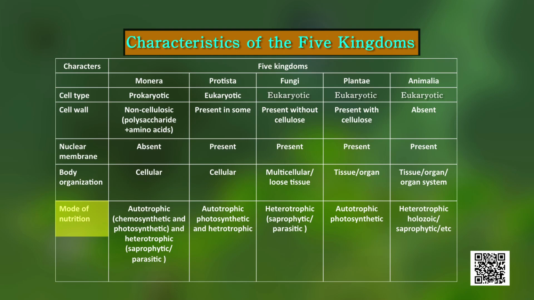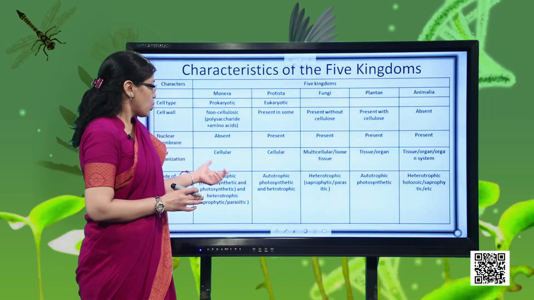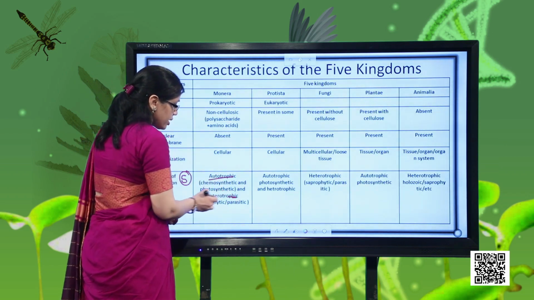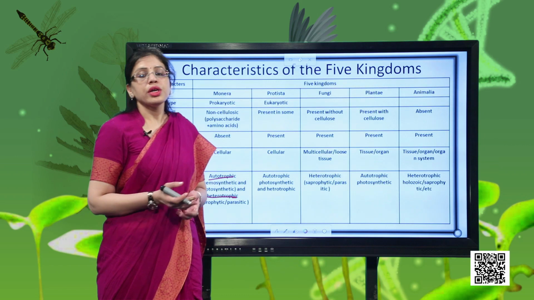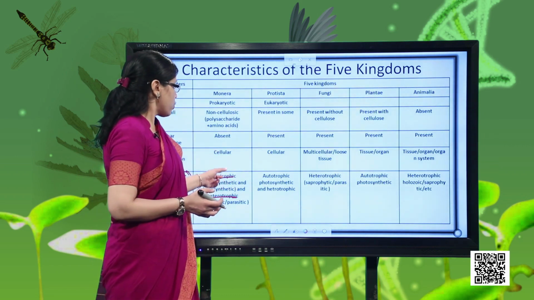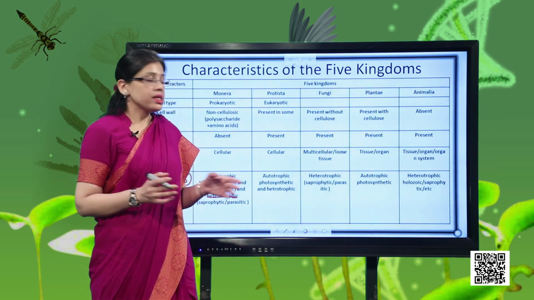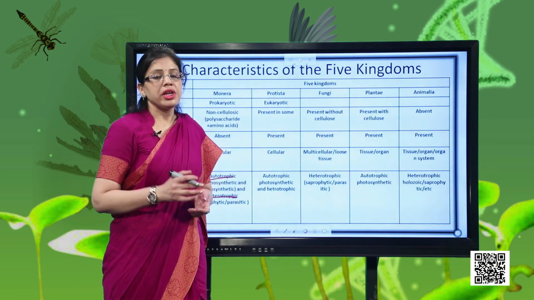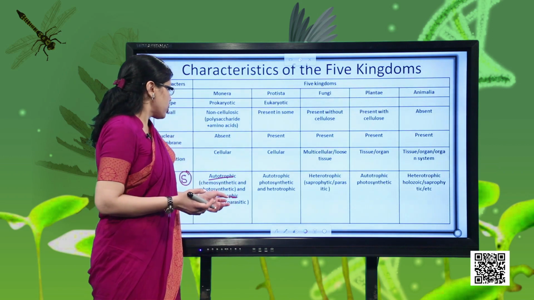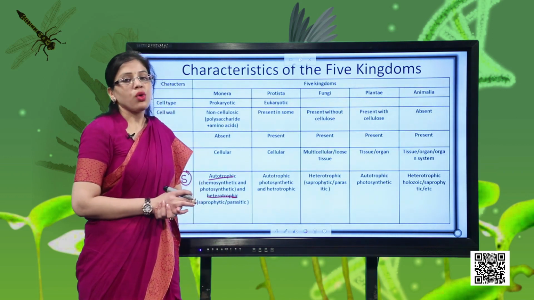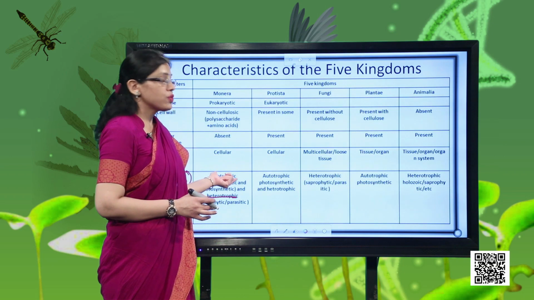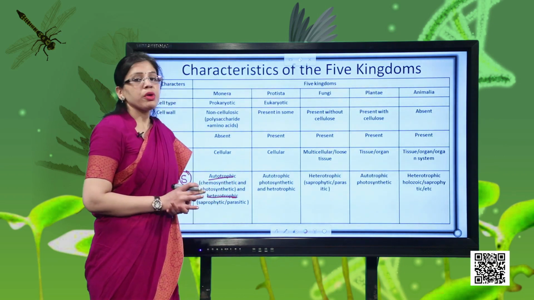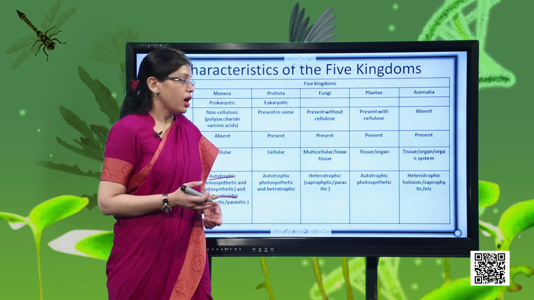Now coming to the last point, which is very important, that is the mode of nutrition, how they are obtaining their food. On the basis of their mode of nutrition, we can divide them into 2 broad categories. Either they could be autotroph or they could be heterotroph. Autotroph has 2 subcategories, chemosynthetic and photosynthetic. This I will take up in detail when we start with kingdom Monera. Heterotroph may be either a saprophyte or parasite. I hope you remember autotrophs are the ones which can prepare their food on their own. Heterotrophs cannot prepare their food on their own, they are dependent on others.